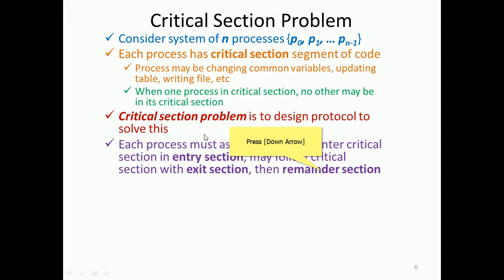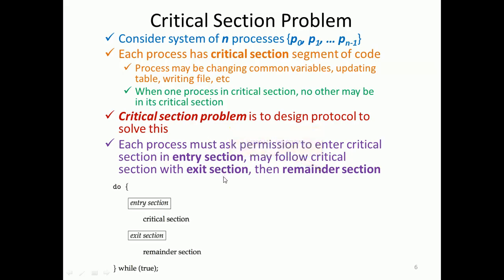Every process has to follow this principle. This discipline has to be followed. If not, a race condition will arise. This is a primary condition, a basic principle for all processes. All the processes have to follow this discipline. If not followed, then inconsistency will arise, a race condition will arise. So for this, certain protocols should be exercised, right?